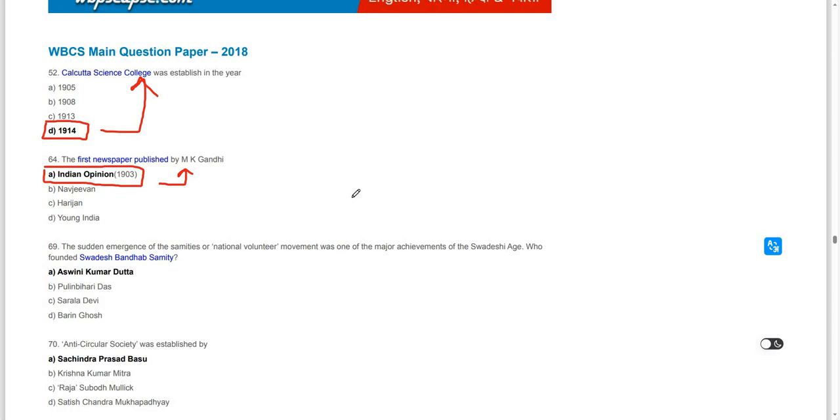The sudden emergence of the Samitis or the National Volunteer Movement was one of the major achievements of the Swadeshi age. Who founded Swadeshi Bandhav Samiti? Ashwini Kumar Dutt is the one who founded Swadeshi Bandhav Samiti.